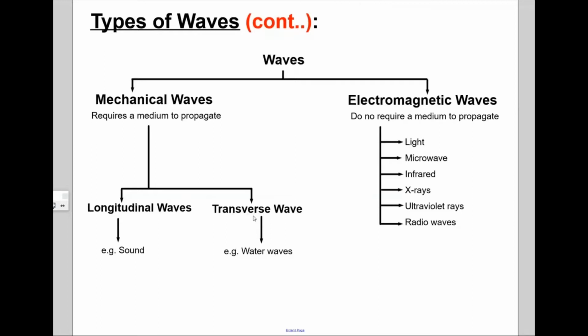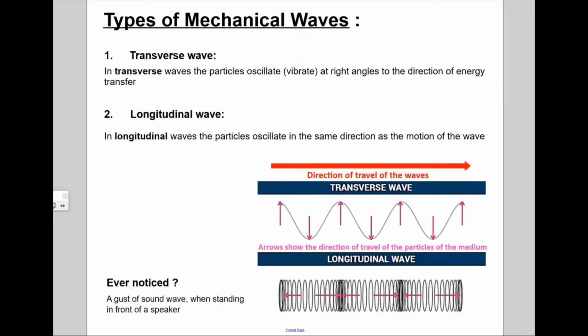We are somewhat aware of the transverse wave, how it looks like. But we still have to talk about the longitudinal wave. In the transverse wave, what we have observed is that the movement of the particles is up and down, whereas the energy is propagating from left to right.